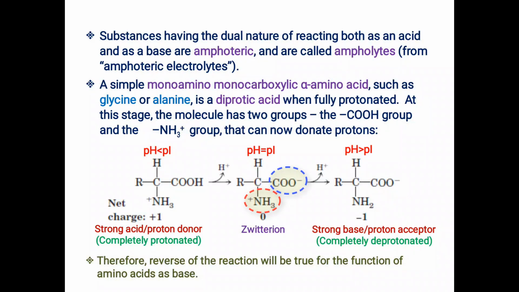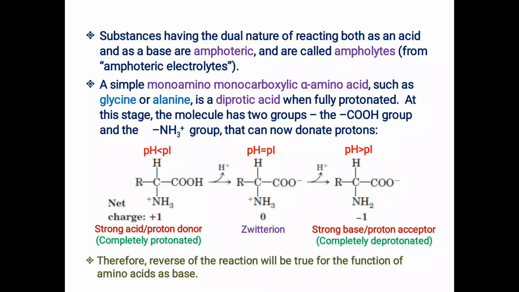this ionic species of the amino acid is a zwitterion, because it has both positive and negative electrical charges on the same molecule. Such ionic species are formed when the pH of the solution is equivalent to the pI value of the amino acid. At this point there will be a net zero charge on the amino acid molecule.